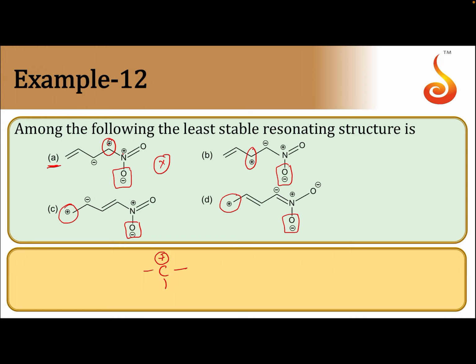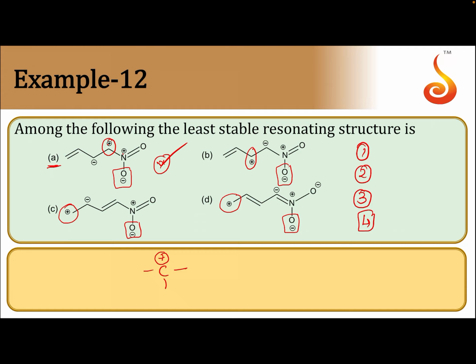So, while explaining the stability of the resonating structures, we have to follow certain rules. The first rule is the octet rule should be satisfied for all the atoms. More number of bonds, more stable. That is the second rule. The third rule is neutral species are more stable than charged species.